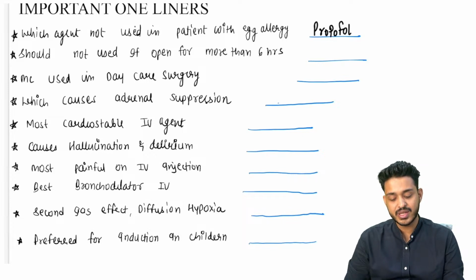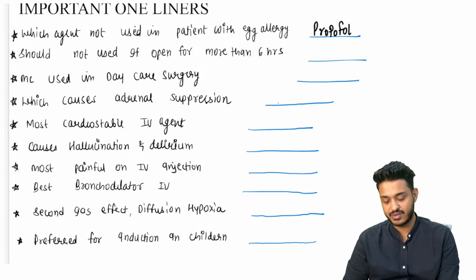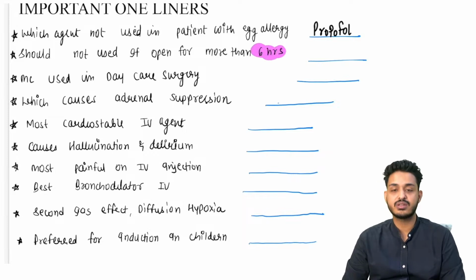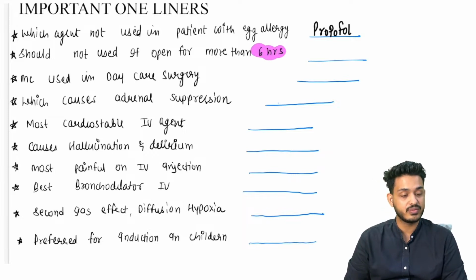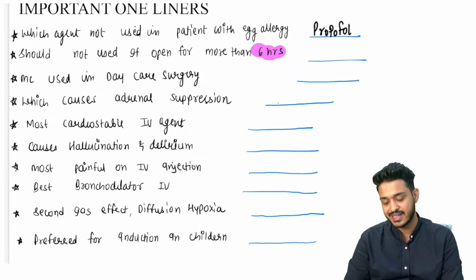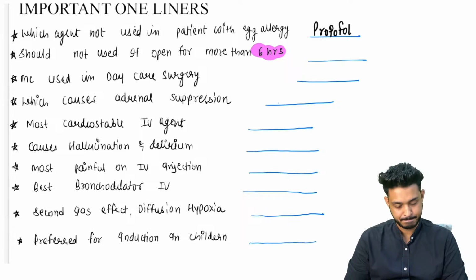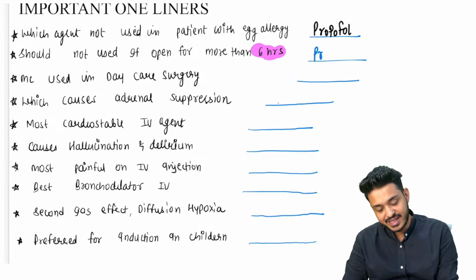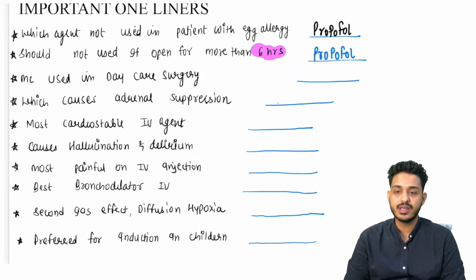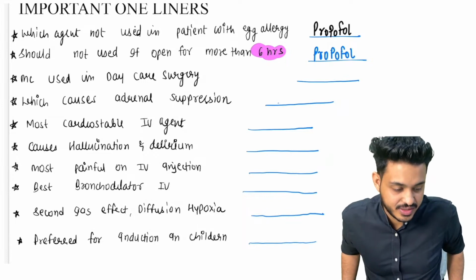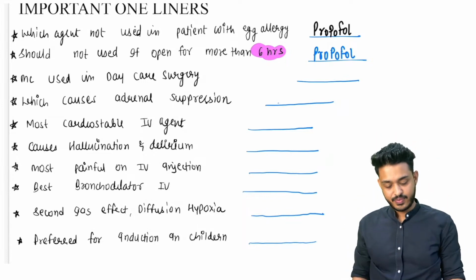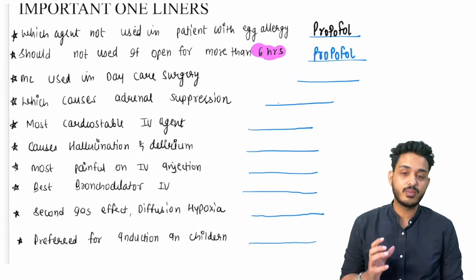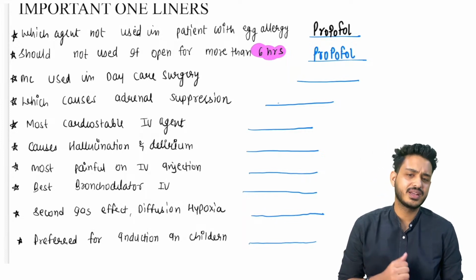Next, should not be used if open for more than 6 hours. Which of the following anesthetic agents should not be used if it is open for more than 6 hours? Remember, it is again your propofol. Next, the most commonly used agent in daycare surgery. I hope all of you know this. The most commonly used anesthetic agent in daycare surgery is nothing but your propofol.